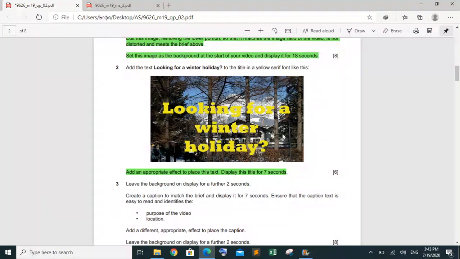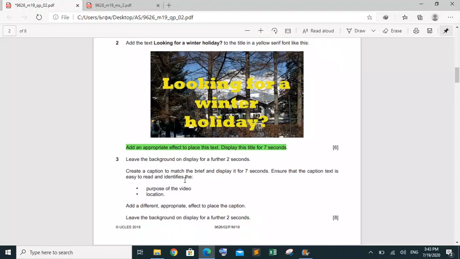Okay, then what? Leave the background on display for a further 2 seconds. Then we have to create a caption to match the brief display. Ensure the caption text is easy to read and identifies the purpose of the video and the location of the video. Add a different appropriate effect to place the caption. Then leave the background on display for a further 2 seconds. Okay, this one is good.